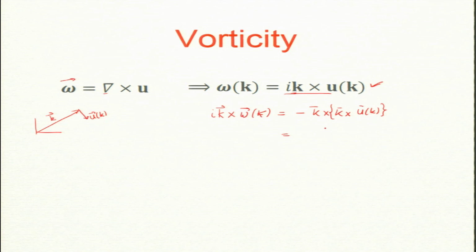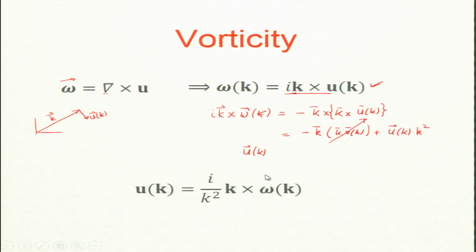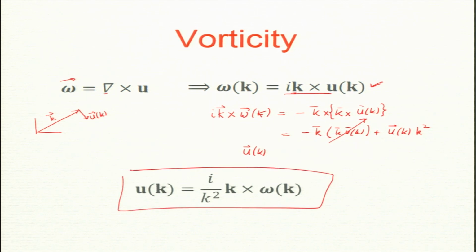This is B (C dot A) minus C (A dot B). So, k (k dot u k) minus u k k squared, and the minus minus becomes plus, so that becomes u k times k squared. But k dot u k is 0, incompressibility, so that term is gone. So, we can get u of k easily: u of k is i by k squared, k cross omega k. We need this in our later derivations.